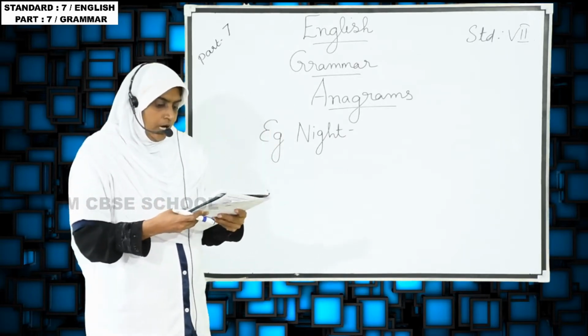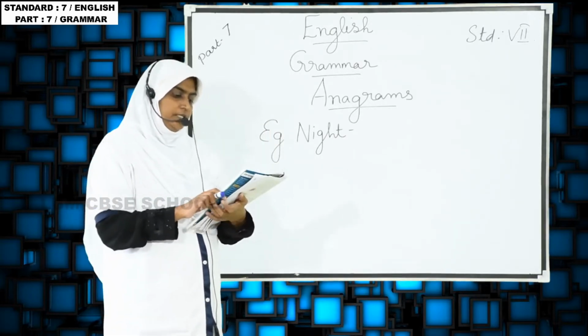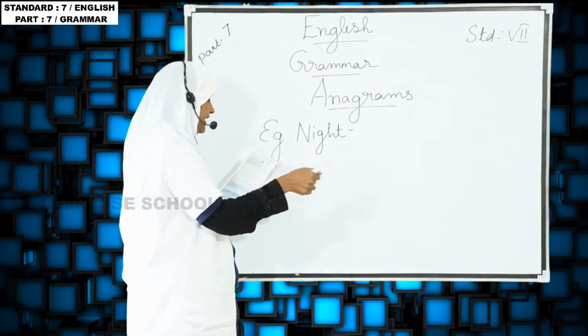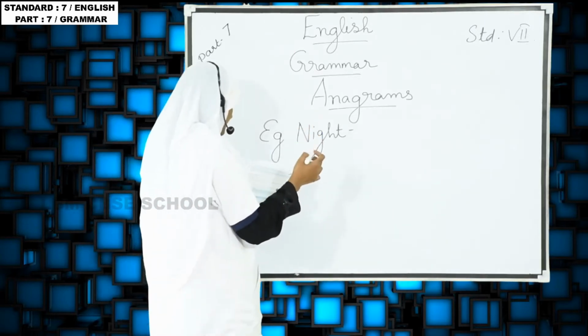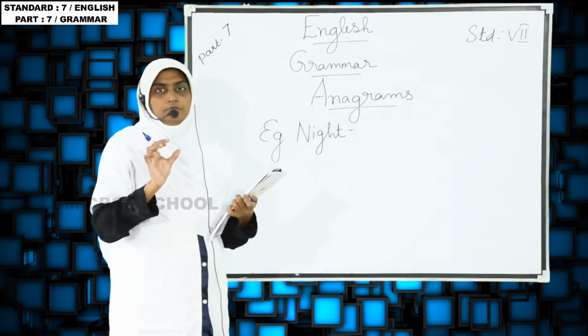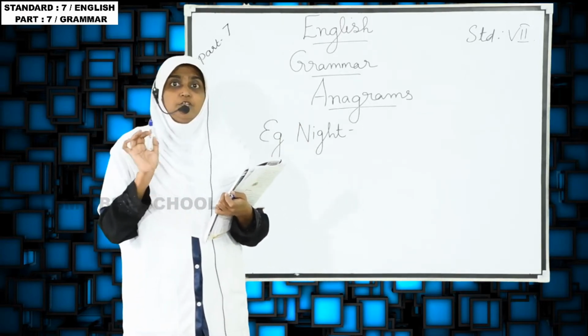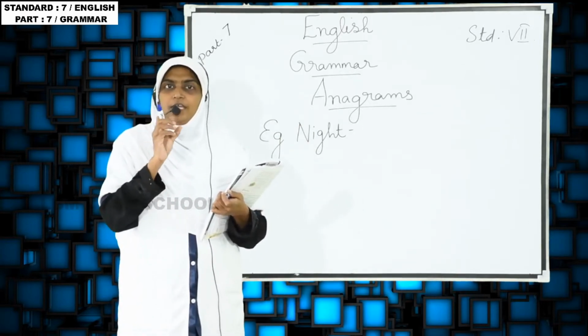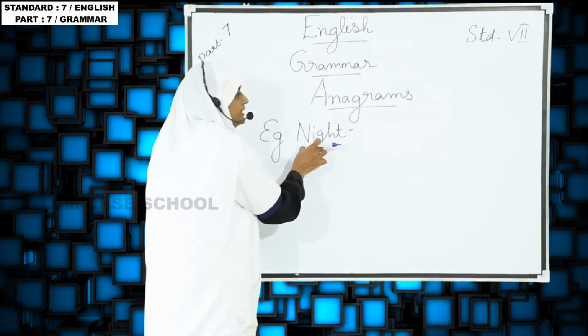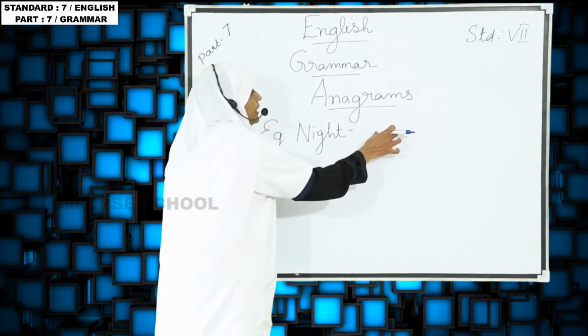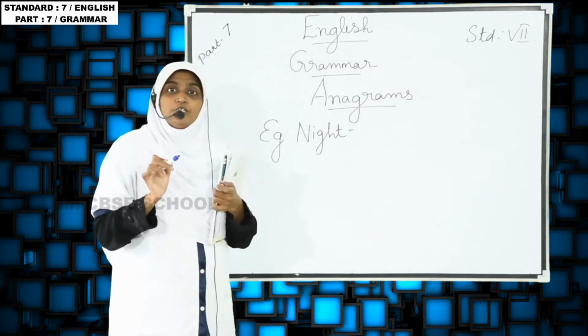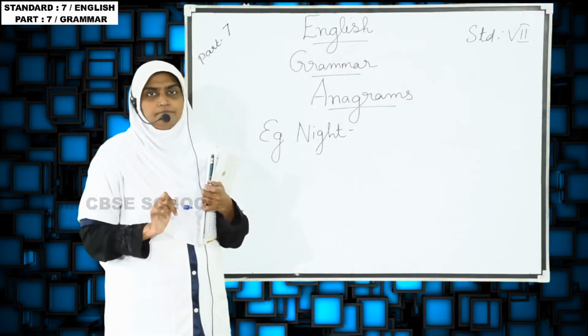Understand? If we rearrange the letters, we have to form one word. It should have a meaning. Without meaning we cannot write. We have to take some letters from this word and write them here. That word should have a meaning.